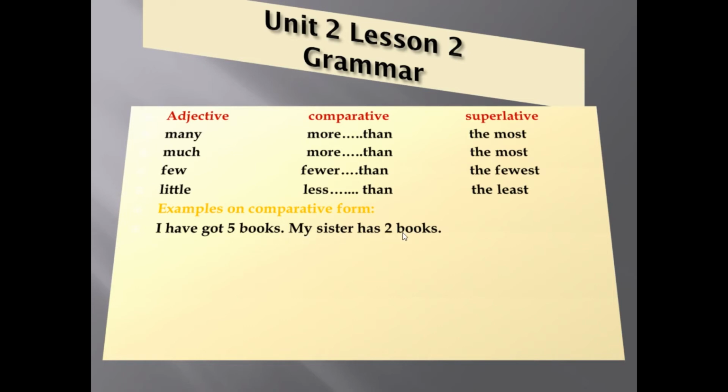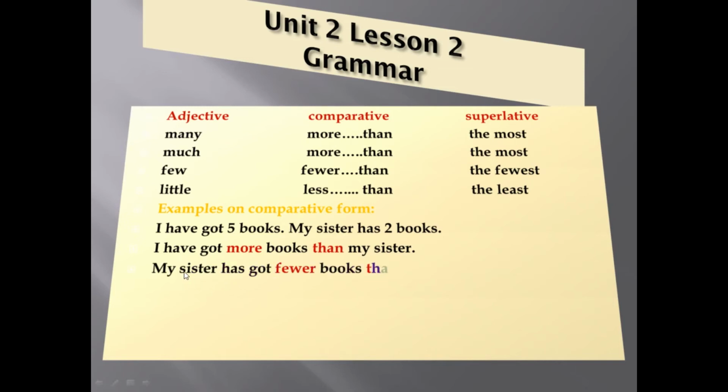My sister has 2 books. So let's compare between me and my sister. We can start with: I have got more books than my sister. And we can start with my sister and say, my sister has got fewer books than me. So we can use more than, fewer than.